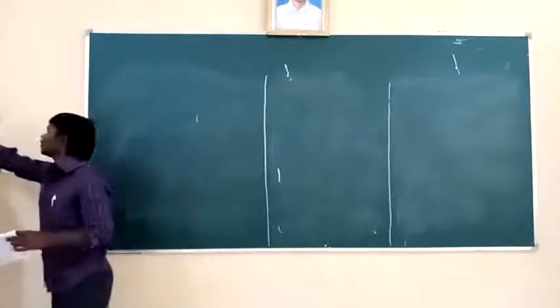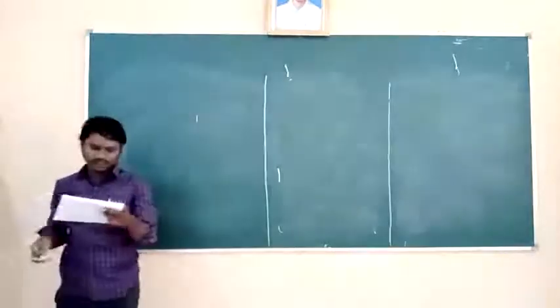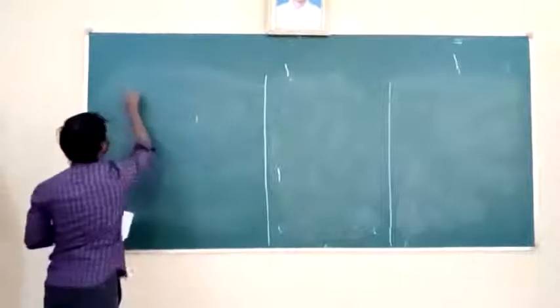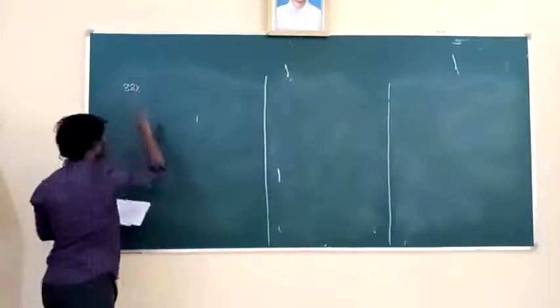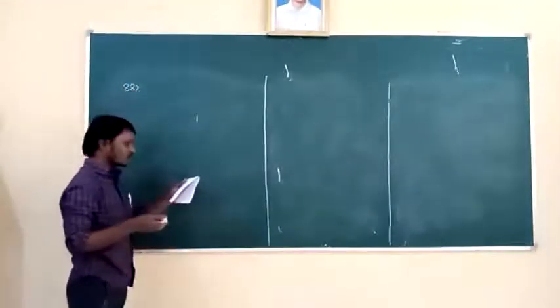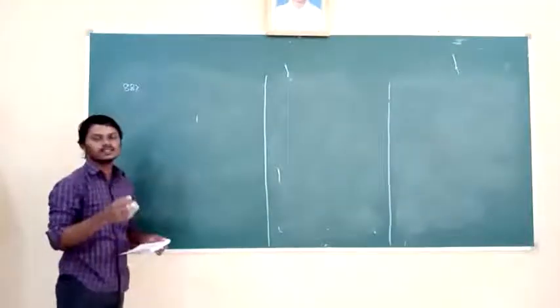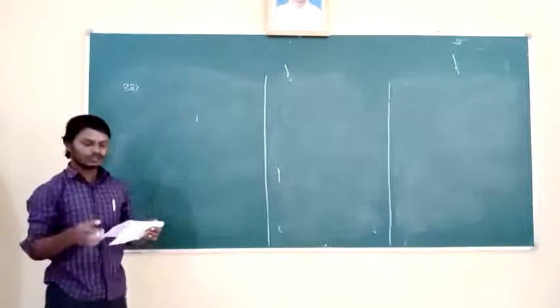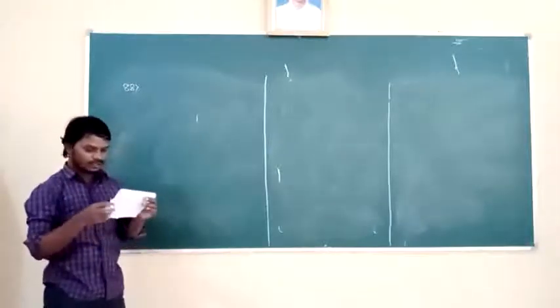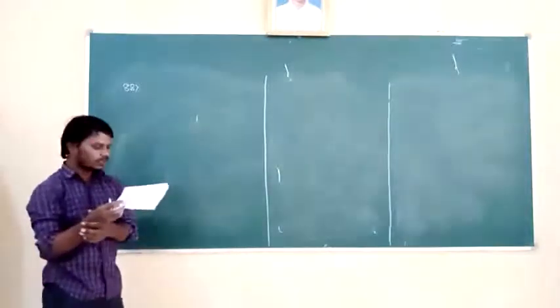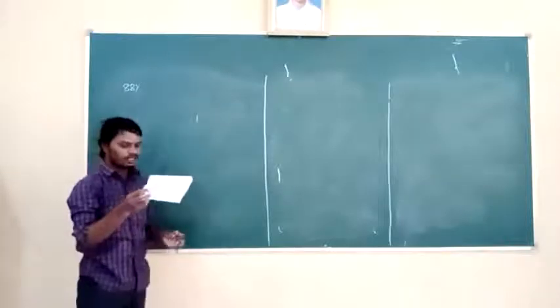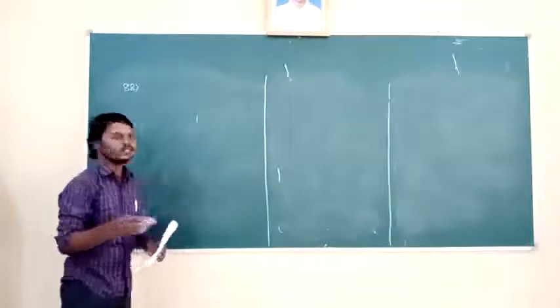Now we are going to solve the 88th question. A ray of light falls on a denser rarer interface boundary from denser side, meaning the light is traveling from denser medium to rarer medium. The critical angle is 45 degree. The maximum deviation the ray can undergo is?